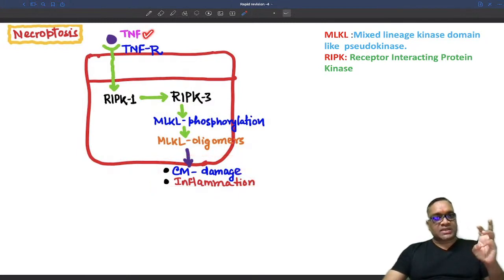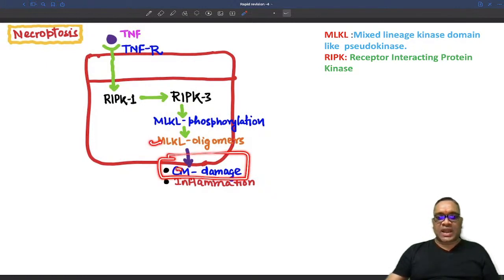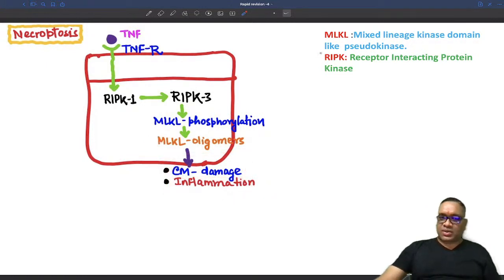It starts from the death receptor TNFR, which combines with TNF, and RIPK1 and RIPK3 are recruited. RIPK3 will activate phosphorylation, which will deposit MLKL into the membrane, and this MLKL will be causing cell membrane damage and inflammation, right? So that is the process of necroptosis, where you are going to see cell membrane damage and the process of inflammation. So necroptosis resembles necrosis, right?